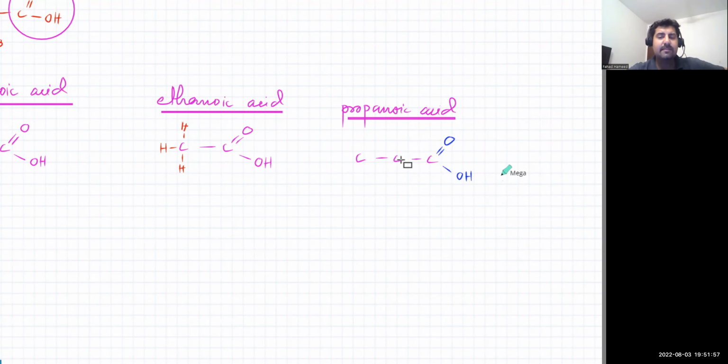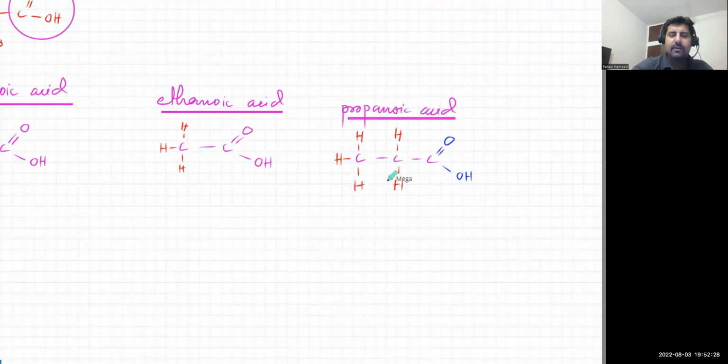You can't put it in the middle, because if you put it in the middle, that carbon will not be making 4 bonds. Like if I put double bond O and OH in the middle, you can see that this carbon is making 5 bonds. So you can't put this double bond O and OH in the middle. The number of bonds of carbon would increase beyond 4. So you can't do that. Anyway, you can plug in the hydrogens. That's 1, 2. This one will have 2. This one will have 3. You can just call it CH3.